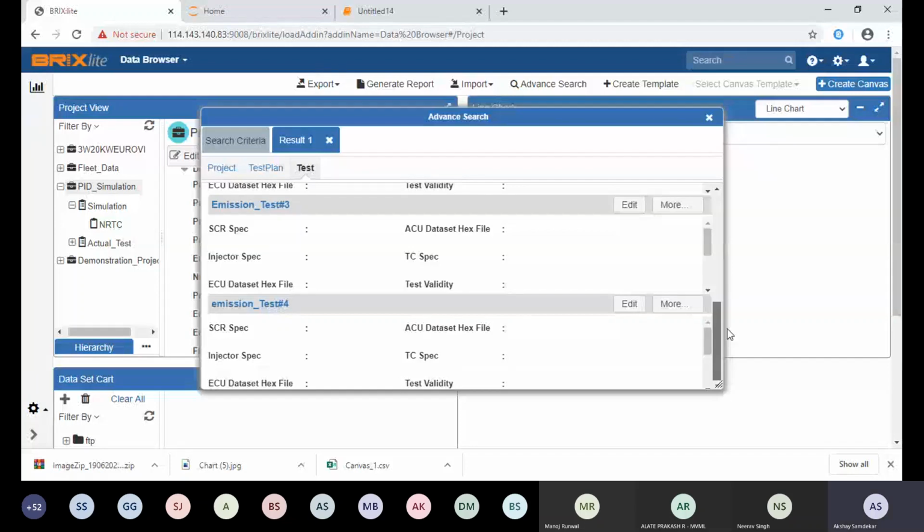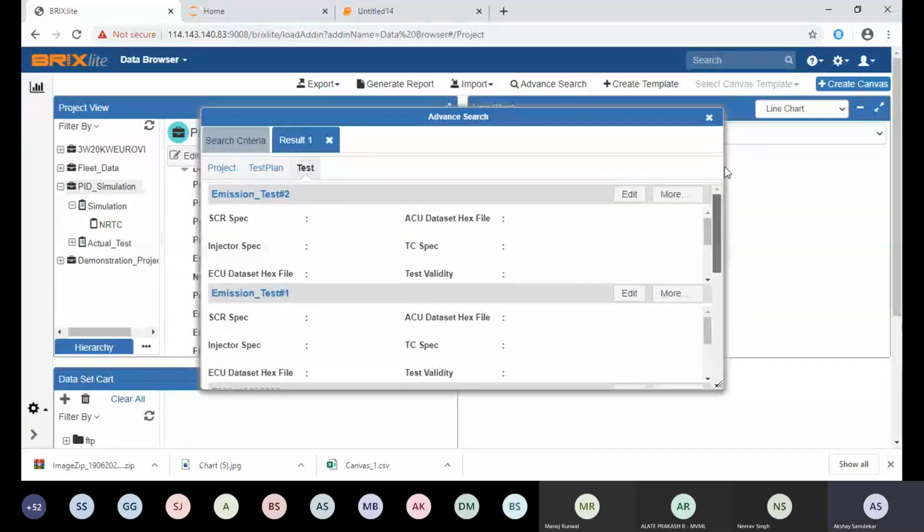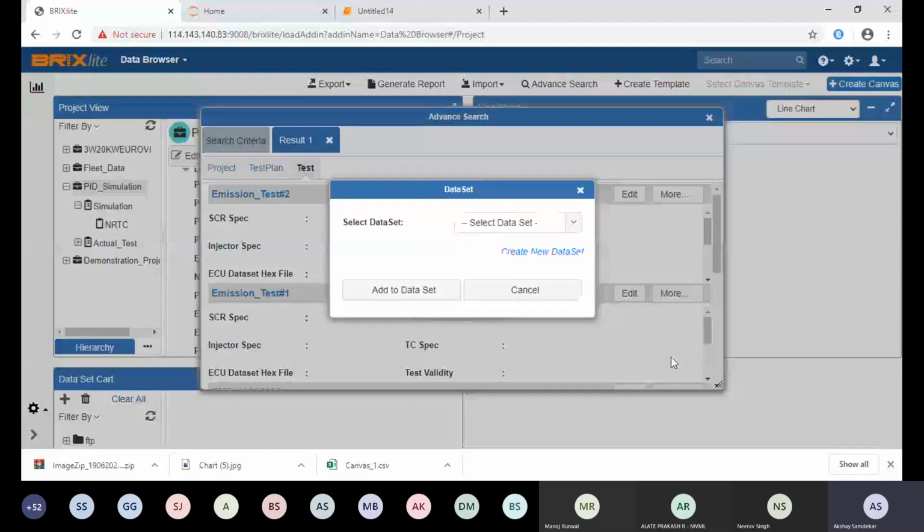You can choose an already created dataset and add the test. Or I can go here and create a data set.